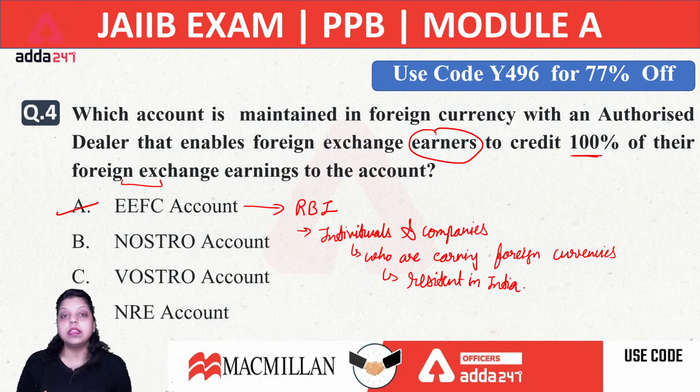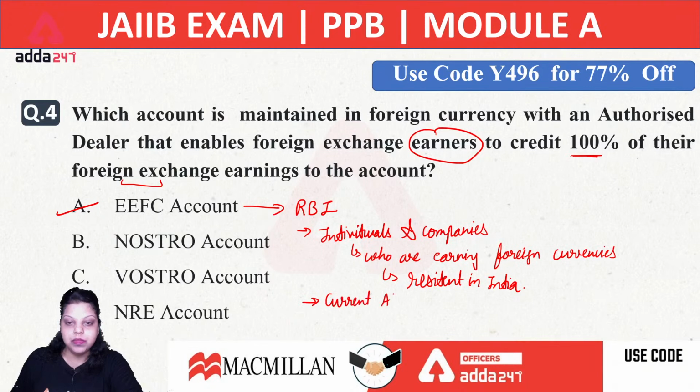These accounts will be in the form of foreign currency. Whatever foreign currency you are accepting or paying, you can maintain that particular foreign currency in an EEFC account with your authorized dealers. It means all scheduled commercial banks. Now one important thing is that the EEFC account is in the form of a current account. It means no interest will be paid on this account, because this account is in the form of a current account, not a savings account or FD or RD.